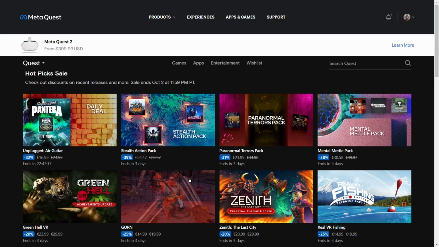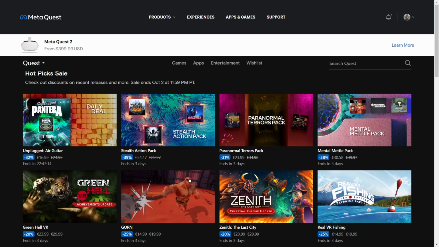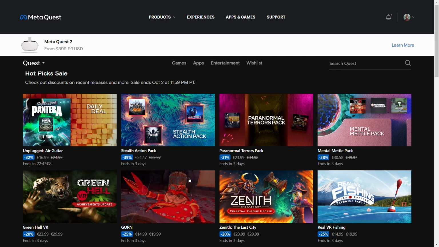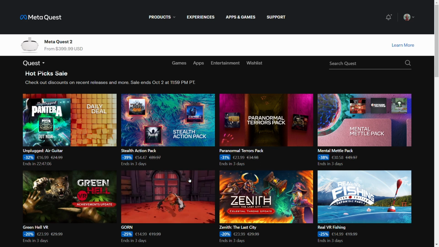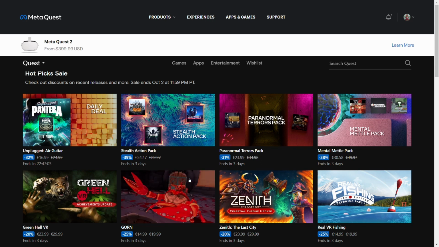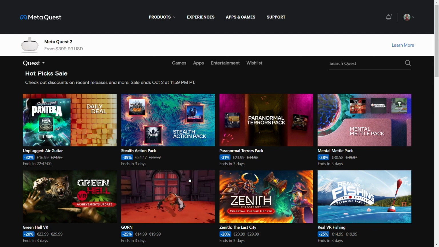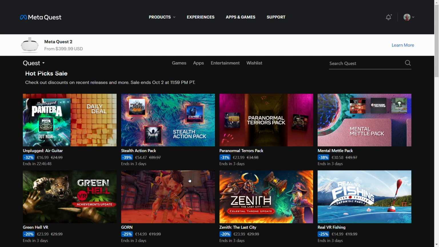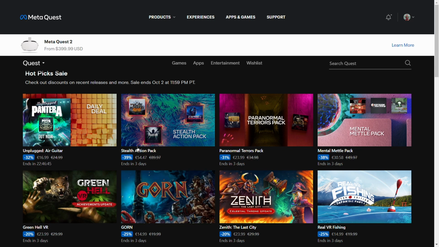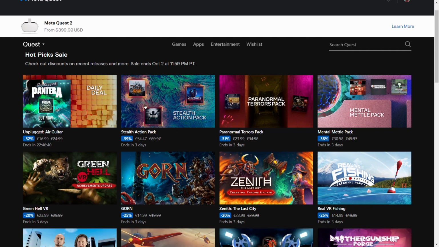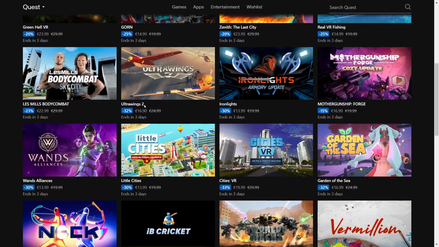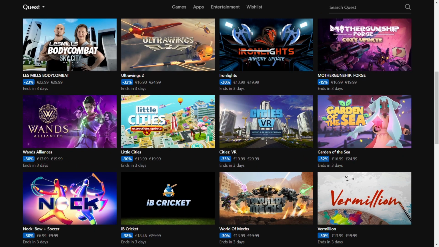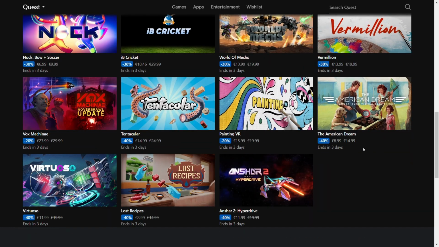Do I need a VR headset? Do I need to search for that in the VR headset? Well, you need a VR headset, but you don't need to search for the apps in the VR headset. You can use your desktop computer or your mobile phone, connect those with your VR headset and try to find things. So you should go to Meta Quest, go to apps and games and try to find, well, as you can see, there are plenty of games there. Most of them are payable, some of them are expensive, some of them are not.